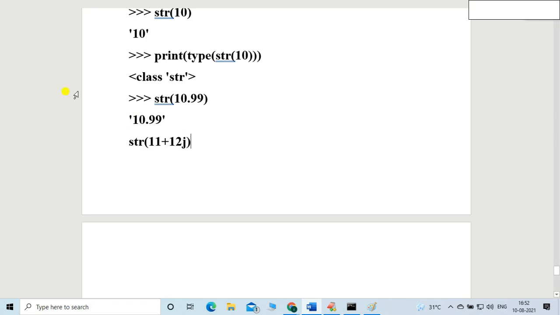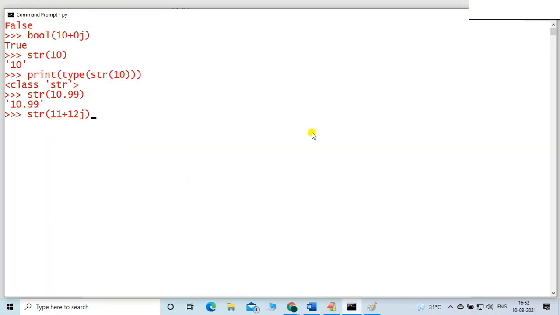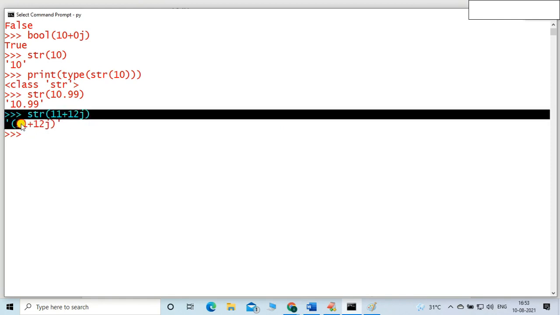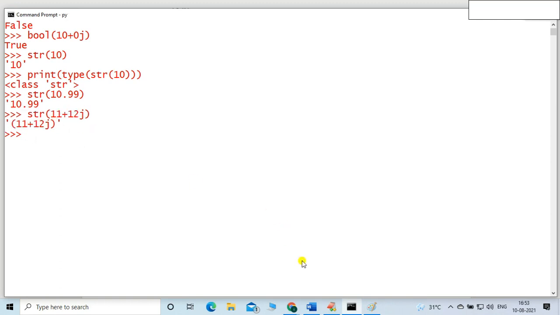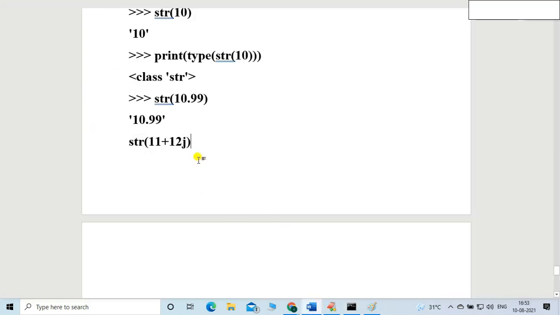Is it possible or not? Let me check. Let me copy with Control C and paste it. You can see, yes, it is also possible. The result is in single quotes. That's the string, friend. Very simple. No need to get confused.